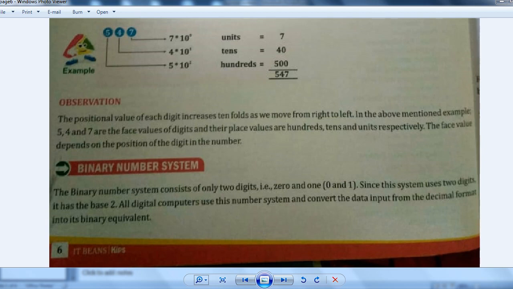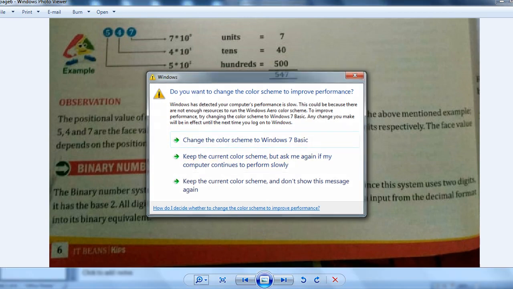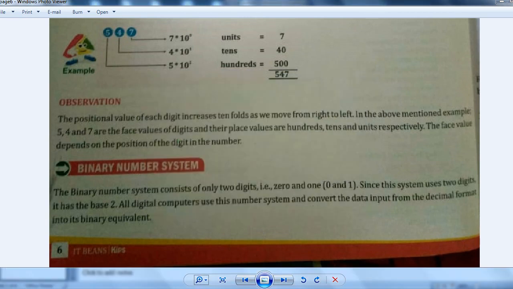All digital computers use this number system and convert the data input from the decimal format into its binary equivalent. What happens whenever you give any command to a computer? Suppose you are working on a computer and you give a command. That command is converted by the computer into the form of 0 and 1, because a computer understands only digital, or we can say binary, numbers. If you are giving decimal numbers, how will it understand?